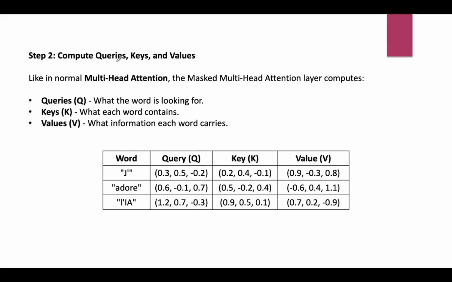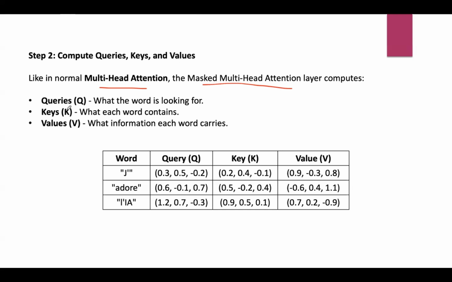Then step 2 is to compute queries, keys and values. We saw this part while explaining the example in the encoder part. Just like how we computed all these things in multi-head attention in the encoder, we'll do the same thing. The masked multi-head attention layer also does the same thing. This step explains how masked multi-head attention works in the decoder of a transformer model by computing query, key, and values for each word in the target sequence.